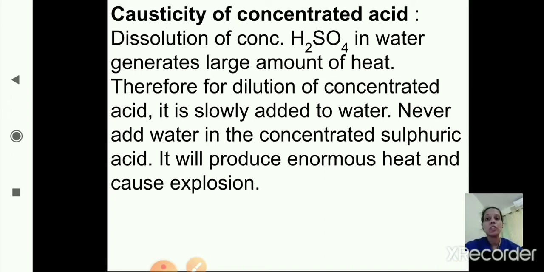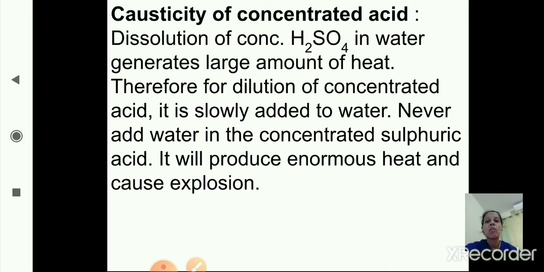Dissolution of concentrated H2SO4. H2SO4 is sulfuric acid. When concentrated sulfuric acid is dissolved in water, it generates a large amount of heat. Therefore, for dilution of concentrated acid, it is slowly added to the water. So how will we make the diluted solution of any concentrated acid? By adding it into water. So it is slowly added to the water.